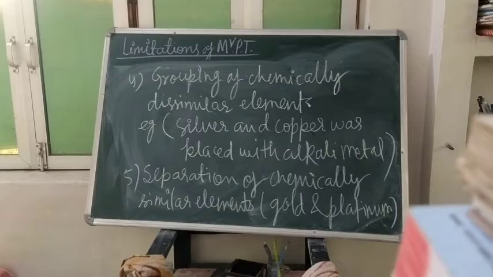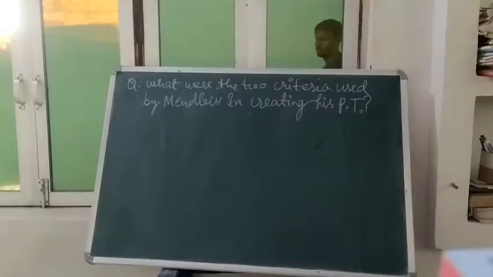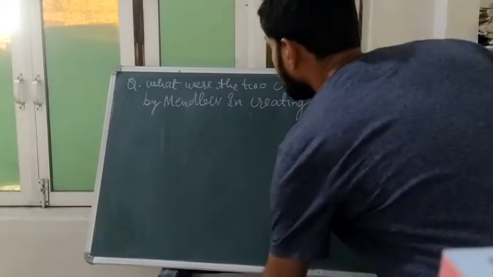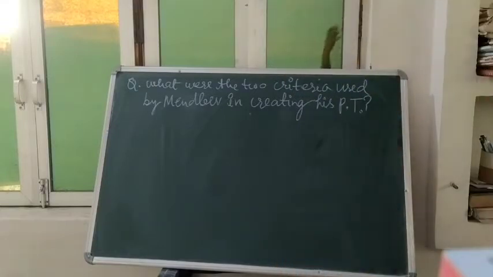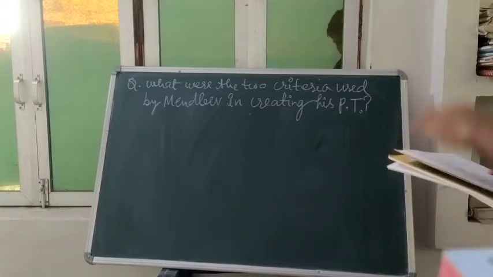Mendeleev's periodic table is finished here. Coming to the one problem given here: what were the two criteria used by Mendeleev in creating his periodic table?